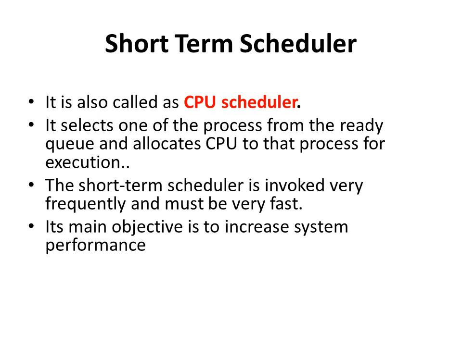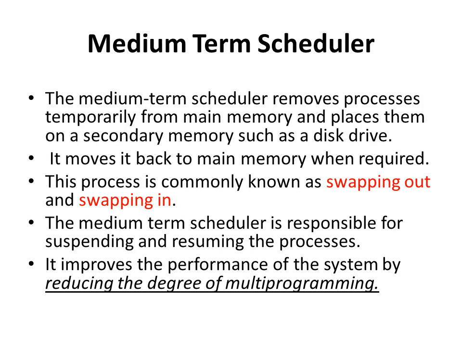The main job of the short-term scheduler is to increase the system's performance. Medium-term scheduler. The medium-term scheduler is a process swapping scheduler. So what is swapping? Swapping means to remove a process temporarily from main memory and place it on secondary memory, and to move the process back from secondary memory to main memory when required. Swapping is of two types: swap in and swap out.